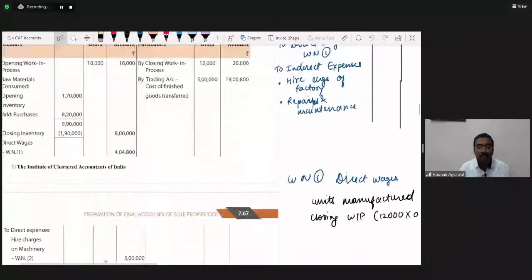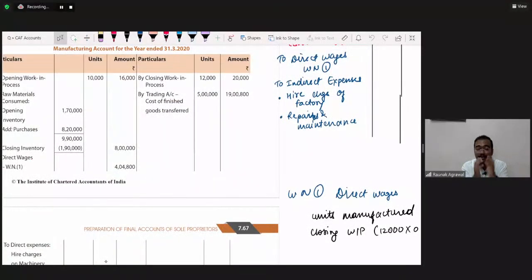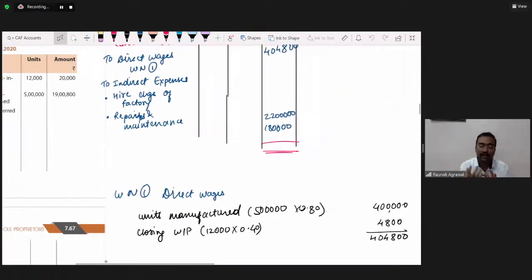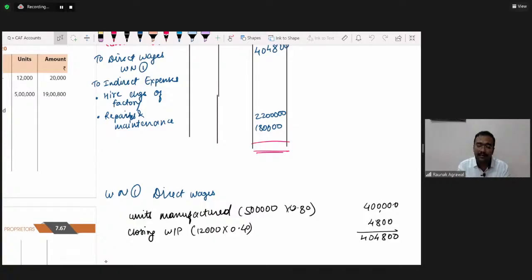One more thing, you should also read, besides these study materials, the RTP and the mock test papers. If time permits, you can read previous attempts' mock test papers and RTPs. Besides this, you should also read the students' journal. In the students' journal also there are a few important things provided for your examination, so you should refer to that also.